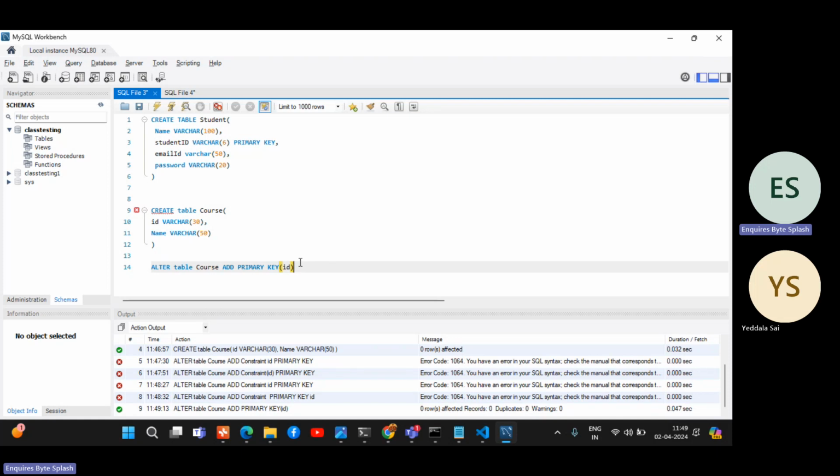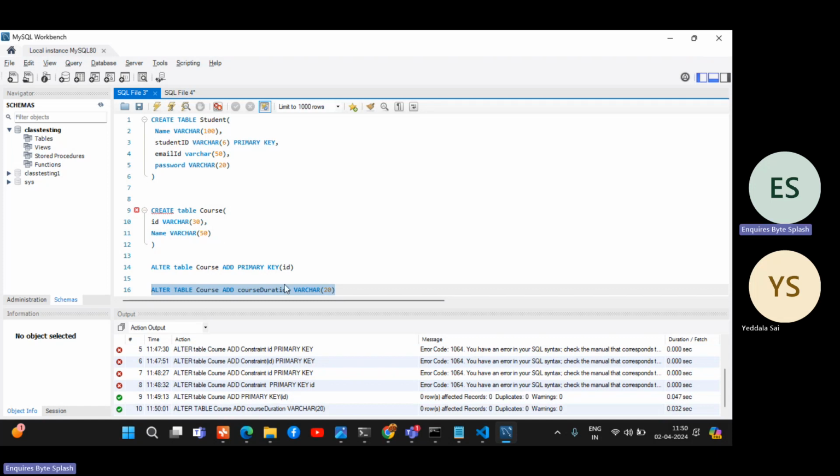So now what is the use of alter? You use alter to modify the table structure. Now it's fine. So now I already have primary key. This is fine. But I have course name and course ID, and I need to add course duration. Now again alter table course. I want to add duration, right? Add course duration. What is the type of that? Varchar of 10 or 20, like 3 months or 5 months. So that will add definitely.